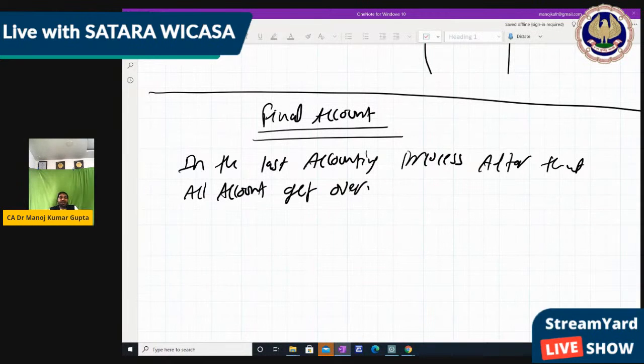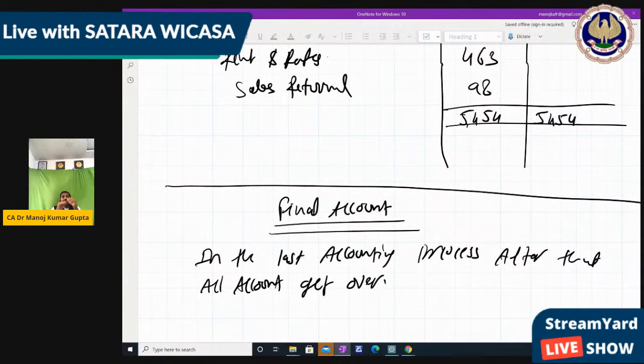This final account means where we get proper accounting, where we transfer the trial balance into the trading account, P&L account, and balance sheet. Why? Because these trial balance items are now bifurcated: which items are written off or get over in the same year, and which balances will be carried forward to the next year.